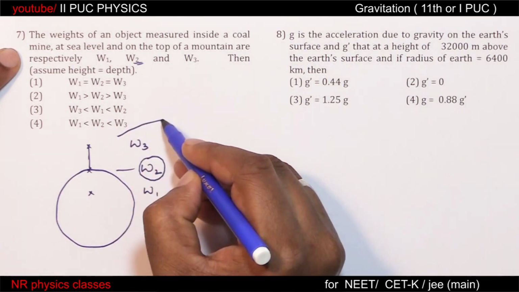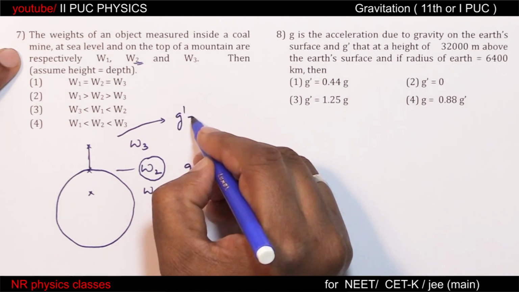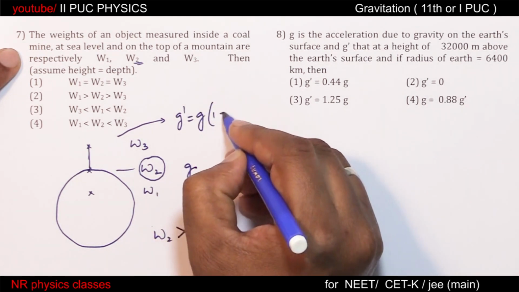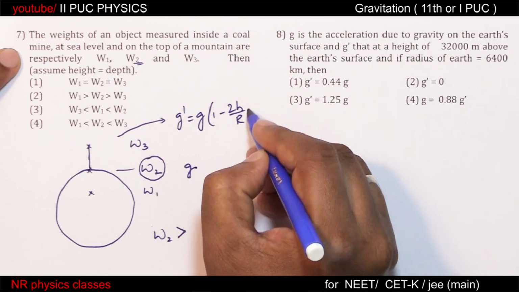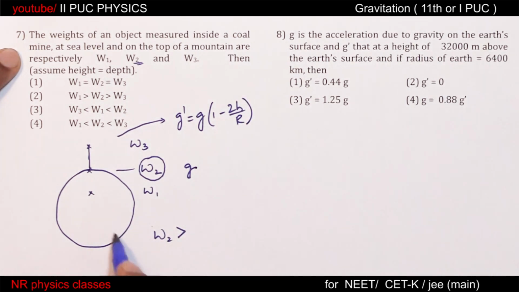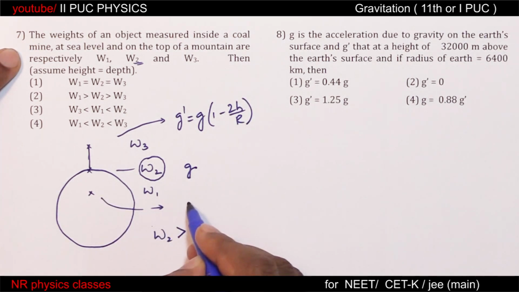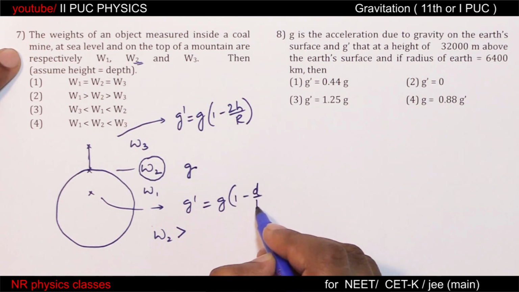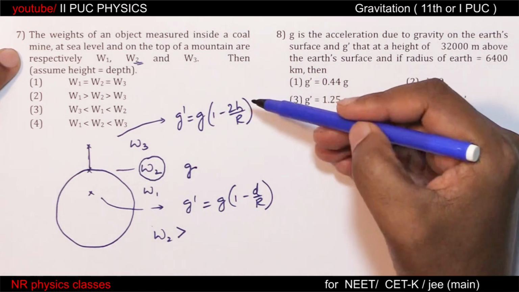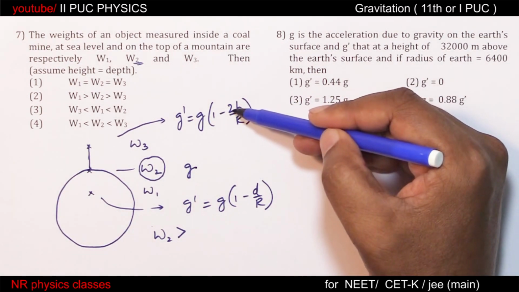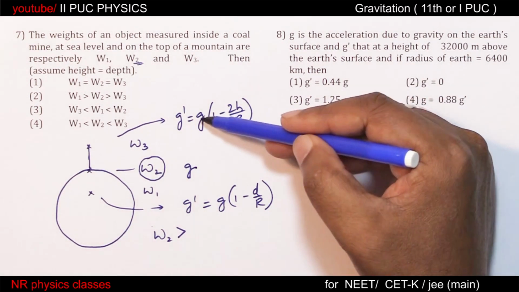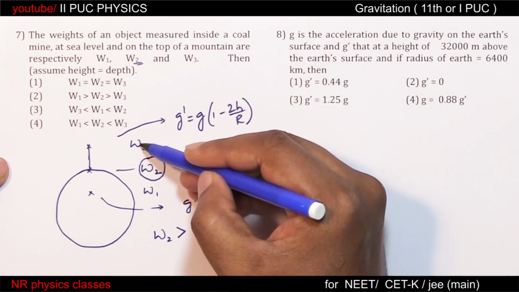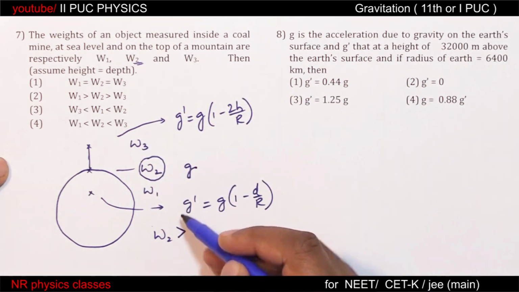But with respect to height, g dash equal to g into 1 minus 2h by r. Whereas with respect to depth, g dash equal to g into 1 minus d by r. Observe, there is an additional term 2, which decreases faster. So this W3 will be much lesser than W2.